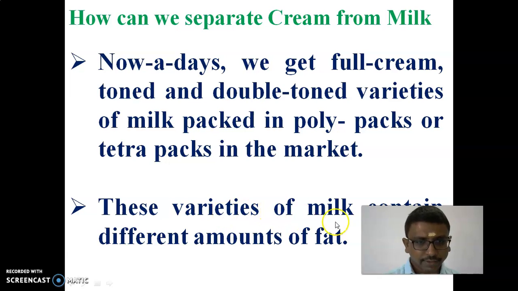These varieties of milk contain different amounts of fat. So how can we separate that?